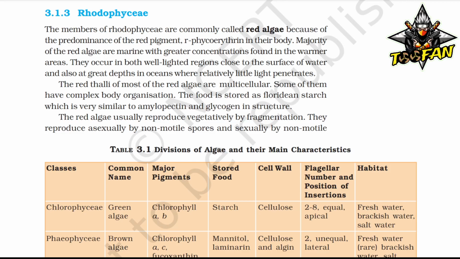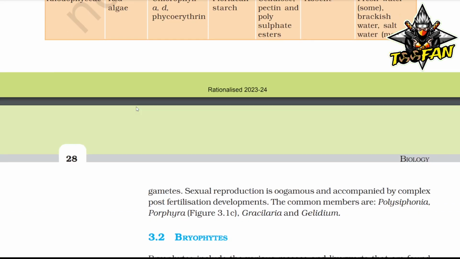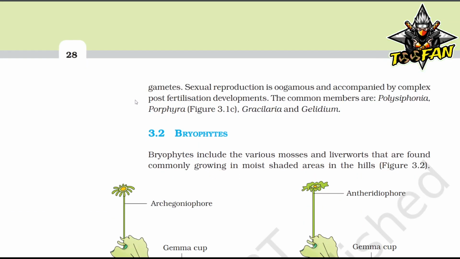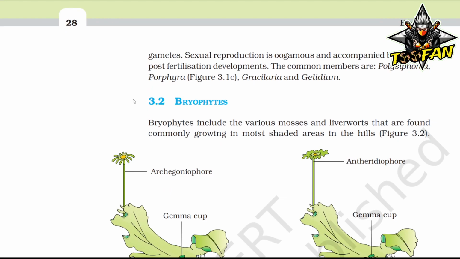Some of them have complex body organization. The food is stored as floridean starch, which is very similar to amylopectin and glycogen in structure. The red algae usually reproduce vegetatively by fragmentation. They reproduce asexually by non-motile spores and sexually by non-motile gametes. Sexual reproduction is oogamous and accompanied by complex post-fertilization developments. The common members are Polysiphonia, Porphyra, Gracilaria, and Gelidium.